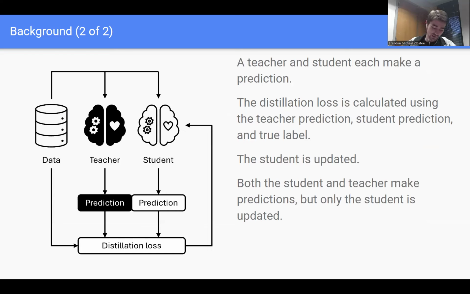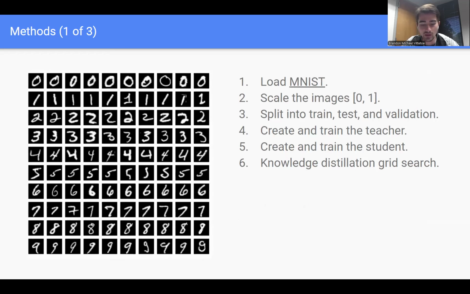So during knowledge distillation, first, the teacher and the student each make a prediction. Then the distillation loss is calculated using the teacher prediction, student prediction, and the true label. And finally, the student is updated. Consequently, both the student and the teacher make a prediction and contribute to the loss, but only the student is updated. So let's get into the project.